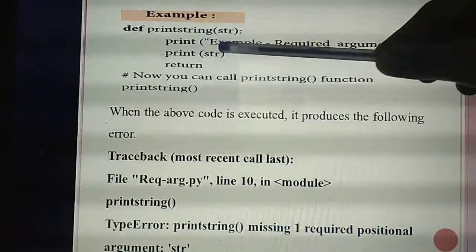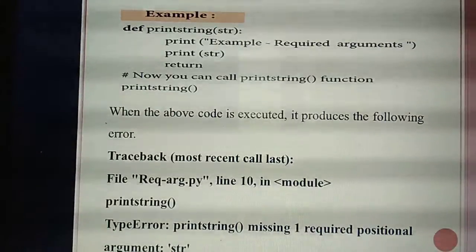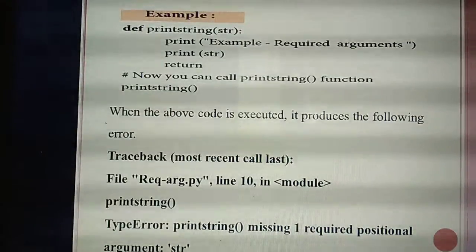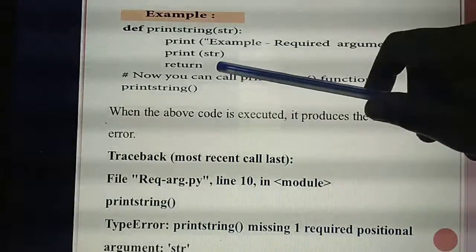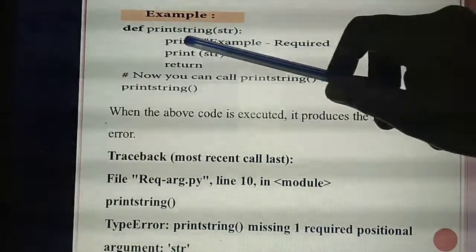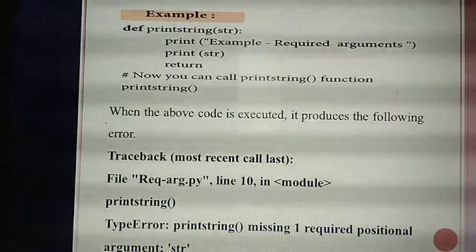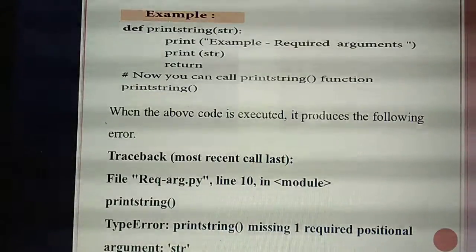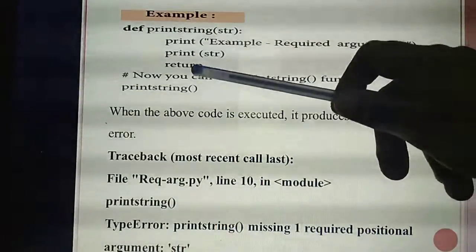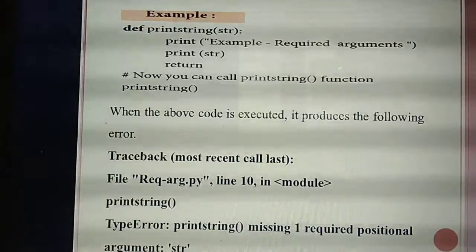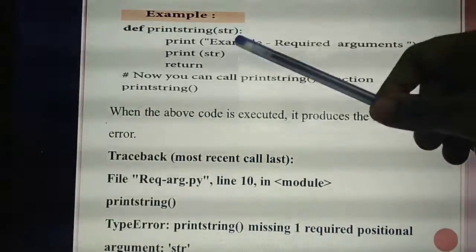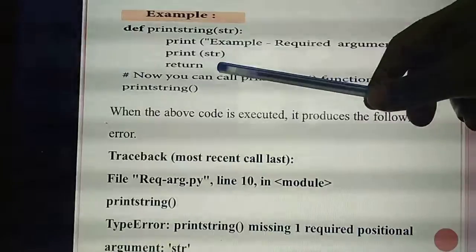Okay. So listen. Next, inside this function you are giving the statements. Inside the print you are giving example required statements. One line you are typing. Then again you are printing this one, print string. So you are going to print this. Then you are giving the statement return. What's the meaning of return? So return means it will return some values.